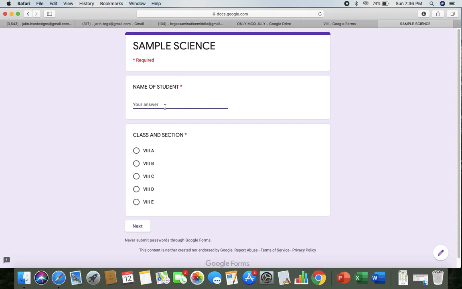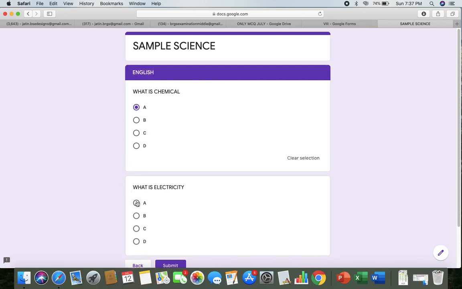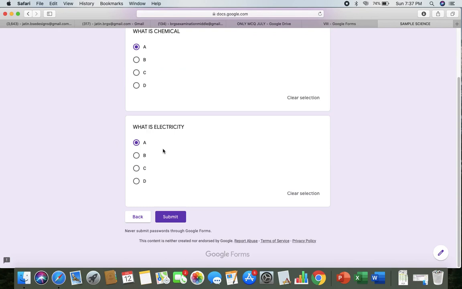Similarly, here we will have the name of the student. Again, I am putting the name of the student. Remember, in each and every paper, you have to put the name and the class and section. Then only it will be evaluated, otherwise not. We have to click next. Then again the science paper will open up. I'm so sorry, I have written English here. It should be science. Again I'm telling you, it is just a sample.